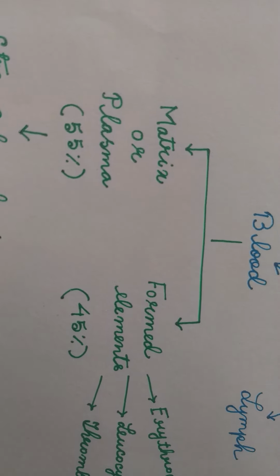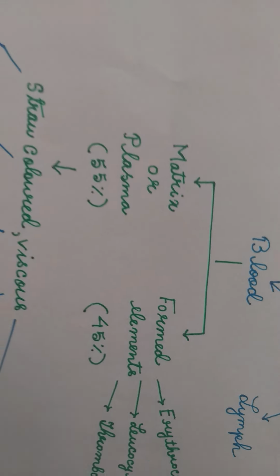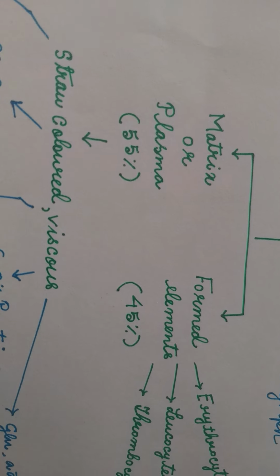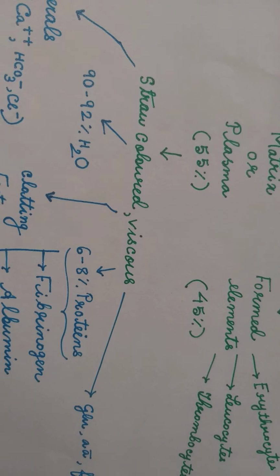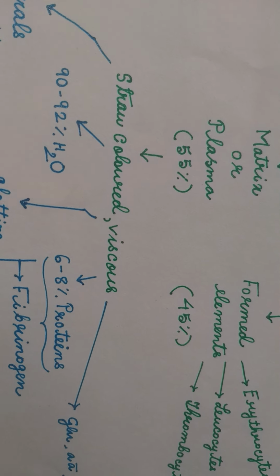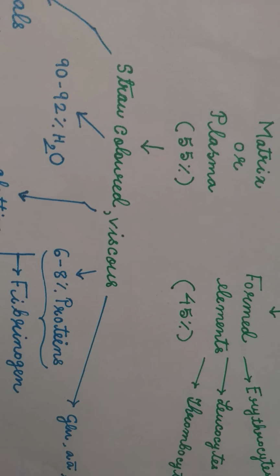The blood plasma or matrix is straw-colored viscous fluid. The chemical composition of the blood plasma is as follows.